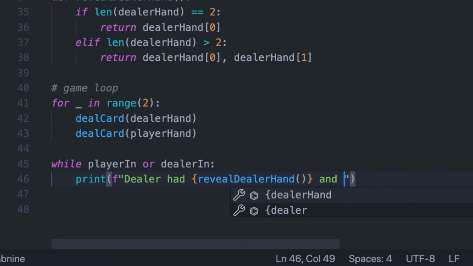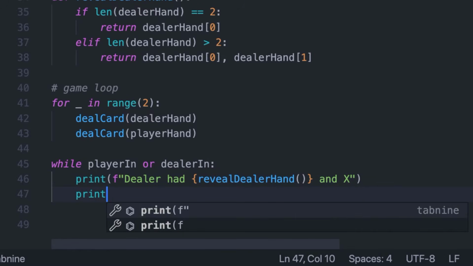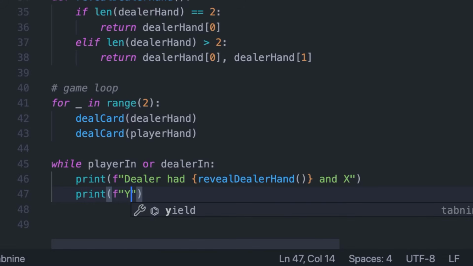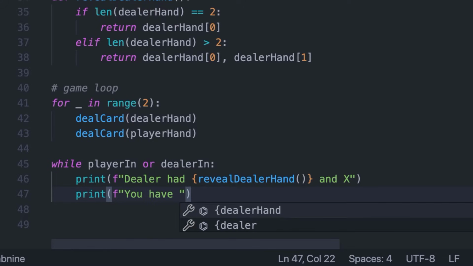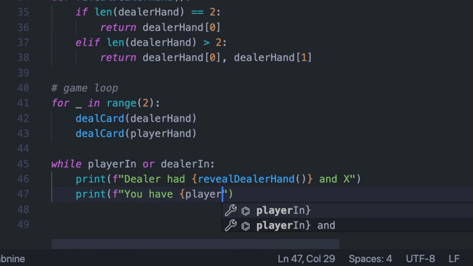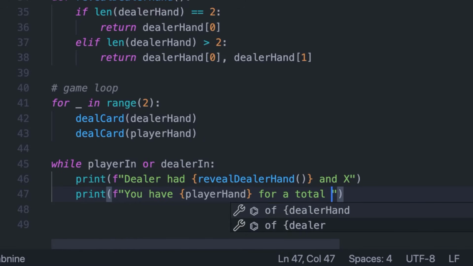And then we're not going to reveal the rest of it. Then we can come down here and print out another F string, and say reveal the player's hand. So we can say "You have", and then reveal the player hand, just passing in player hand. Then let's give the player the total as well, "for a total of", and tap into that total function, total player hand.